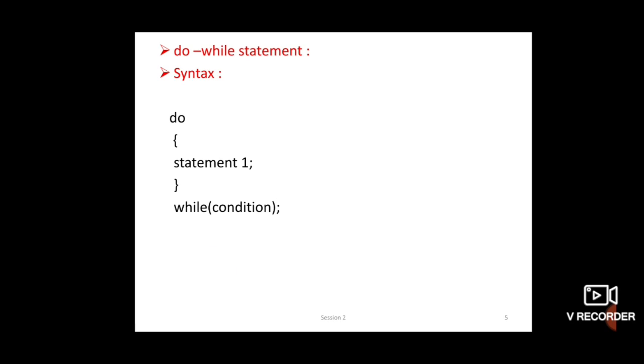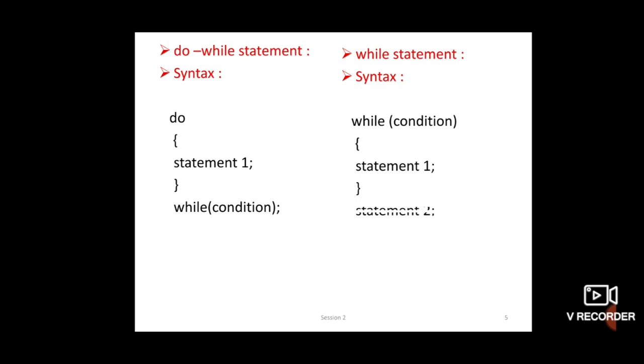So in do while the condition is checked at last, but in while loop, see here, while condition is checked, begin, statement 1 is executed and statement 2 is executed. See, in do while, first do is written, then the statement is executed, then finally at last the while condition is checked.